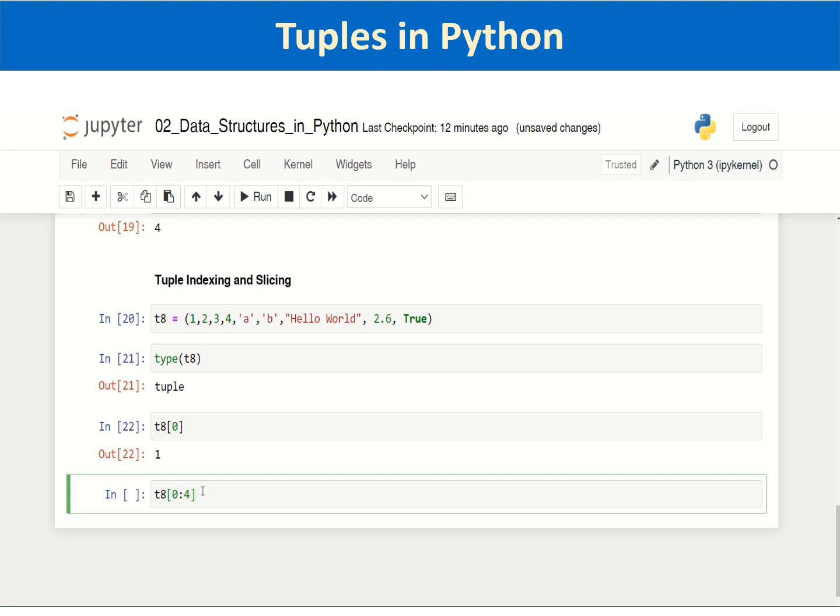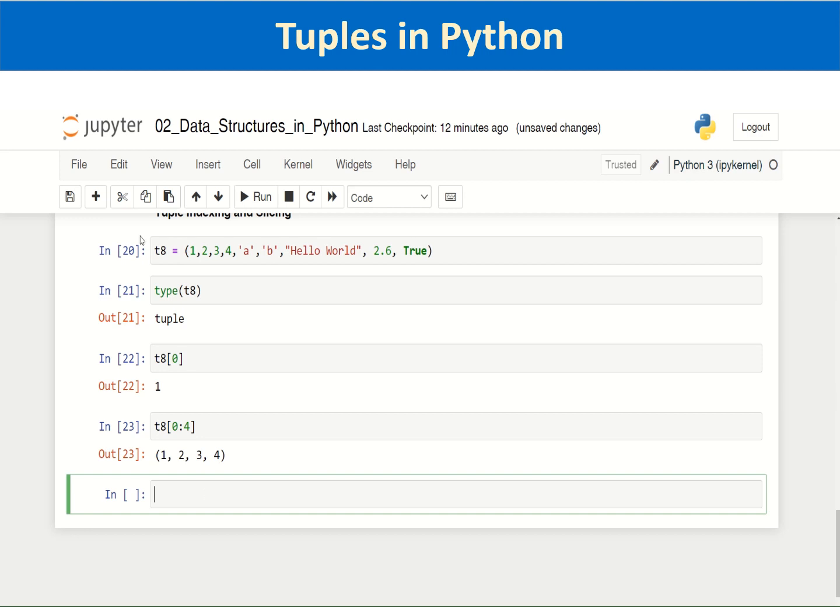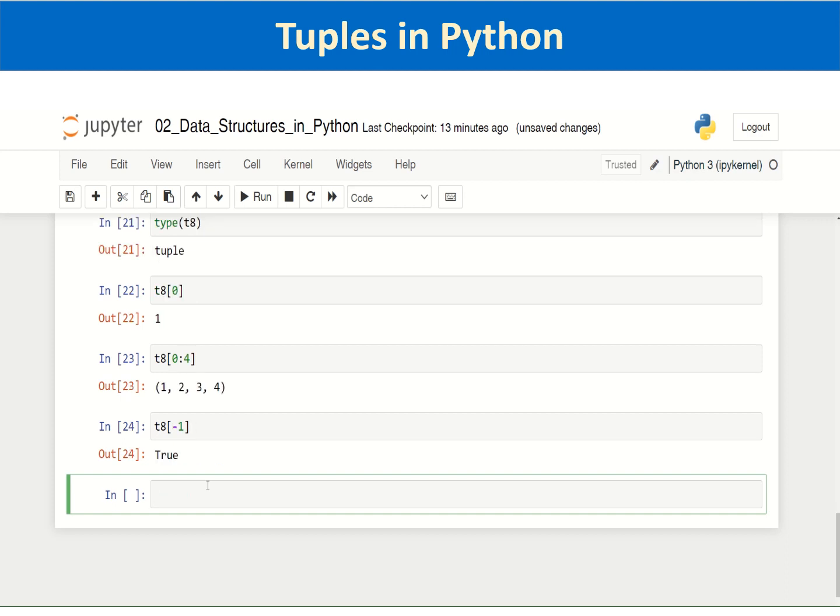So it will get me a tuple 1, 2, 3, 4 with index 0, 1, 2, 3, exclusive 4. So this is how you can slice the tuple. Same with negative indexing, it is applicable here also. The last element of the tuple you can get using the index -1. So that is about tuple indexing and slicing.